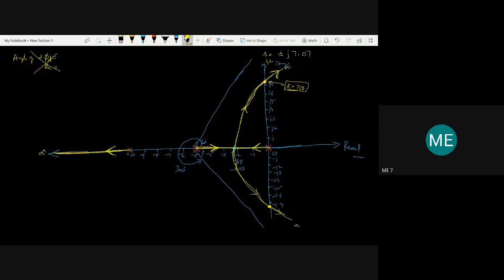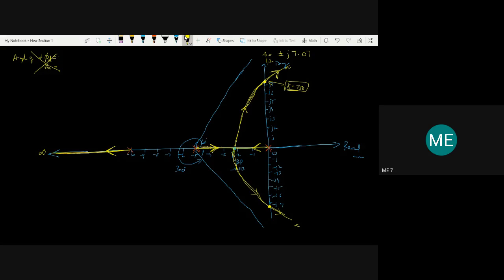As long as the k value is between 0 and 750, your designed system is stable. If k is 750, the system gain is 750, then the system is said to be marginally stable. If you try to increase the value of k by even 0.1, it leads to instability.